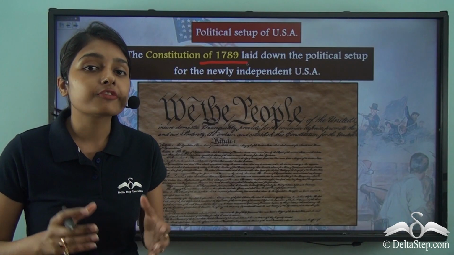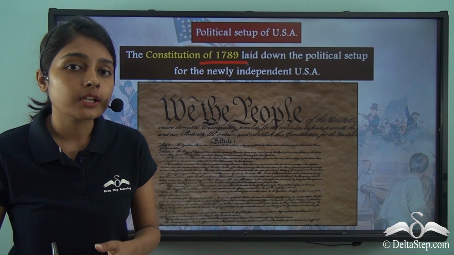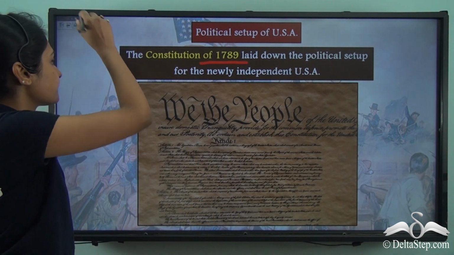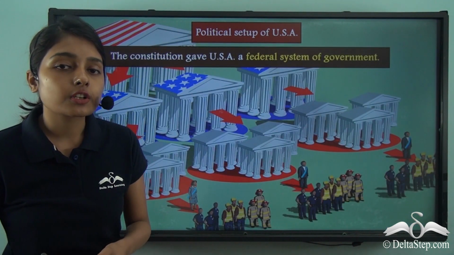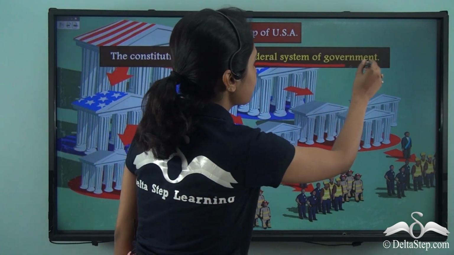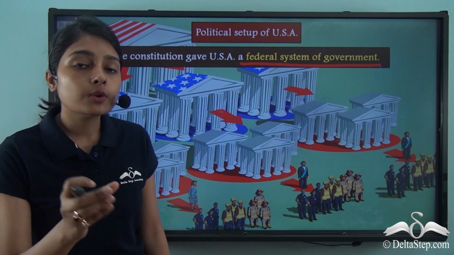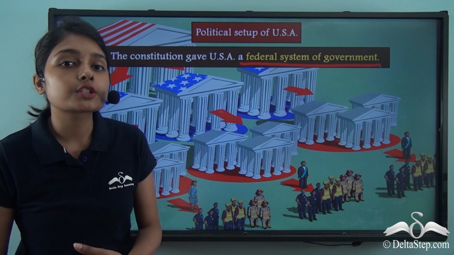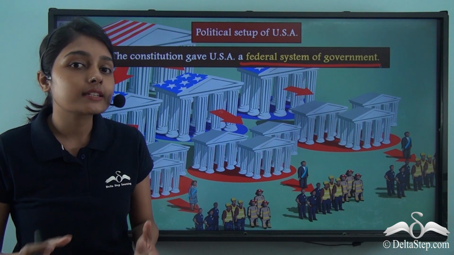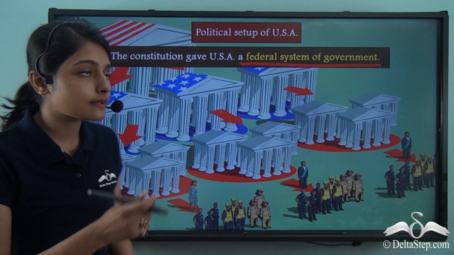Now, this brings us to a very important question. What kind of a political setup can be found in the independent United States of America? The Constitution of 1789 gave the USA a federal system of government. A federal system of government can be a new idea to you. That is, you might not be familiar with what it means. So, let us now find this out.